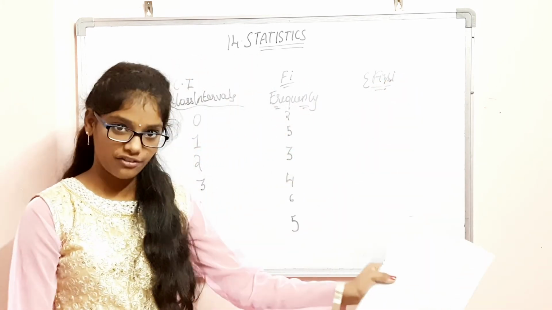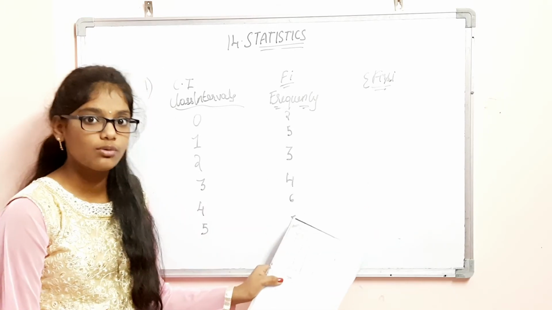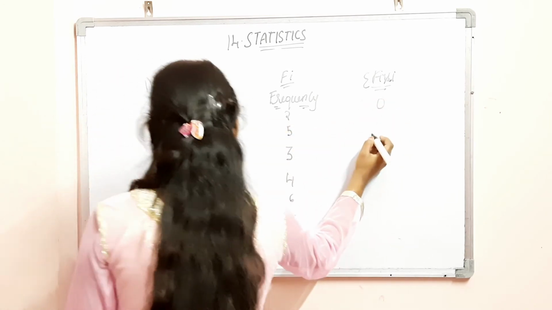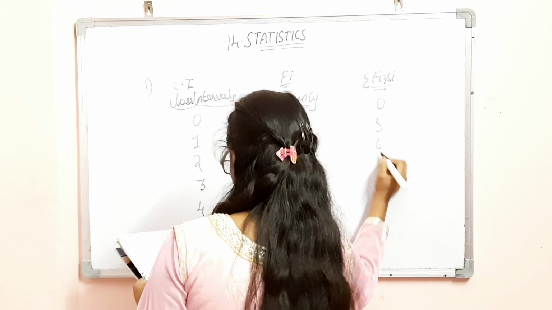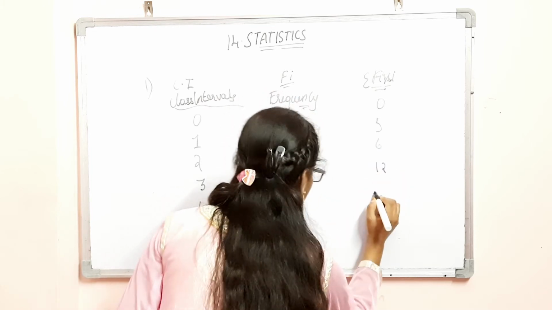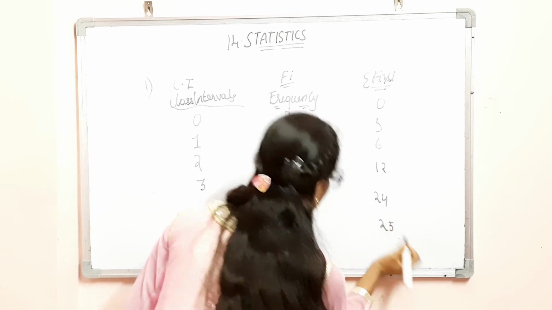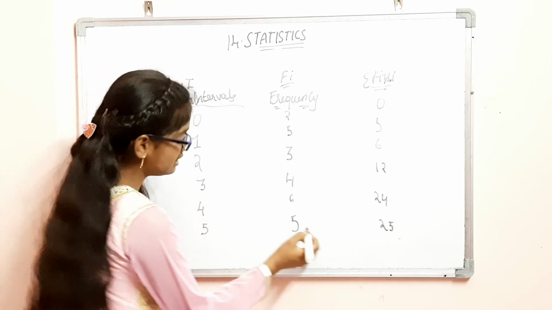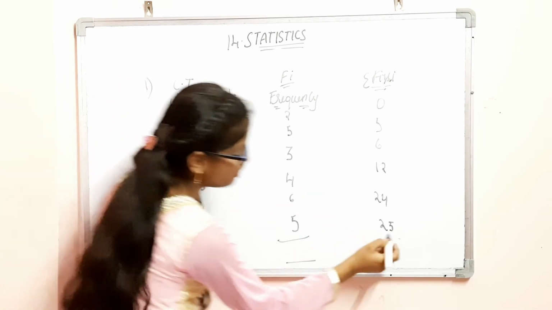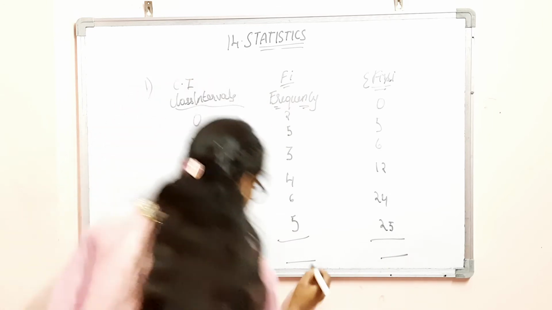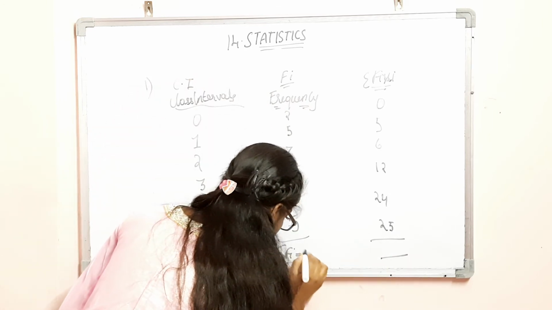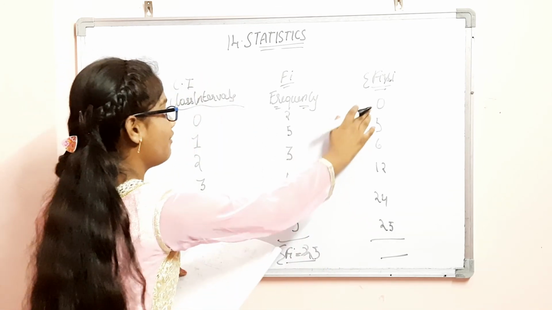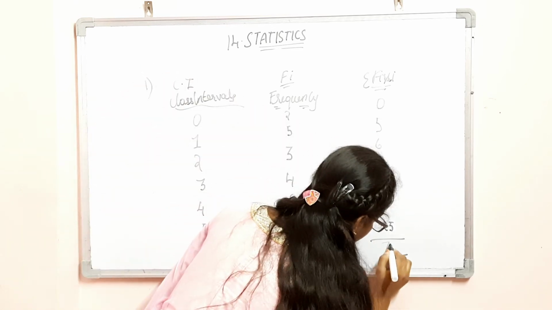So what do you mean by sigma fi xi? We have to multiply the frequency values with class intervals. So 2 into 0, 0. You will get 5, 6, 12, 24 and 25. So when we multiply fi values with xi values, we will get this much. For this we have to add frequency values and sigma fi xi values. When we add the frequency values, we will get 25. And when we add the sigma fi xi values, we will get 72.